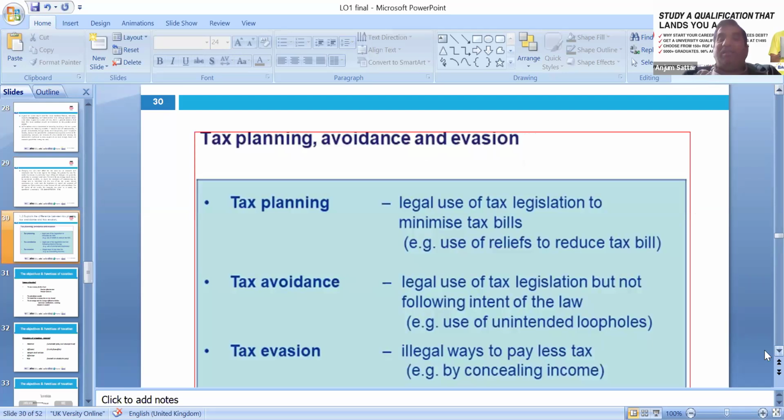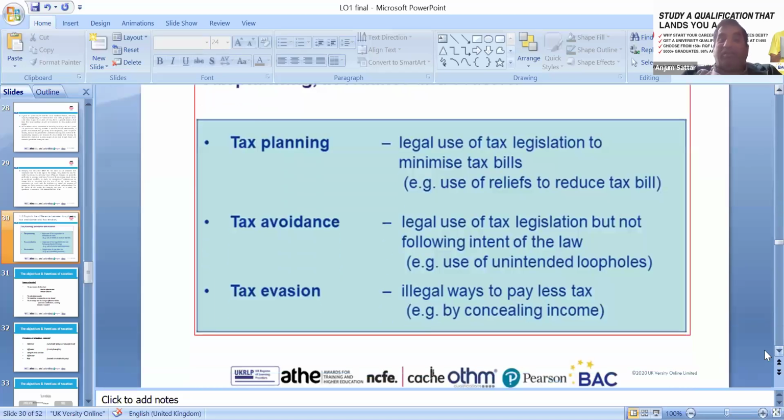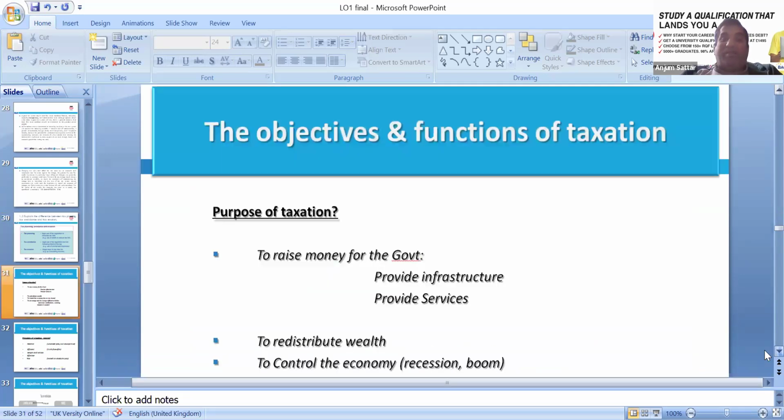Tax planning is legal: using the legislation to minimize the tax bill, like husband and wife, everyone is entitled to 12,570. Tax avoidance is the legal use of tax legislation but not following the intent of the law, using unintended loopholes. So that can be used, but it is unethical. Tax evasion is an illegal way to pay less tax, by concealing income. That is really a crime and can be charged.